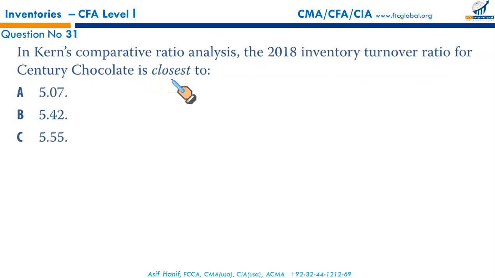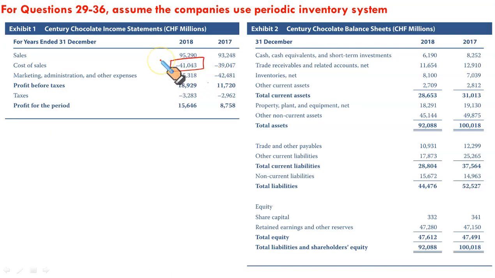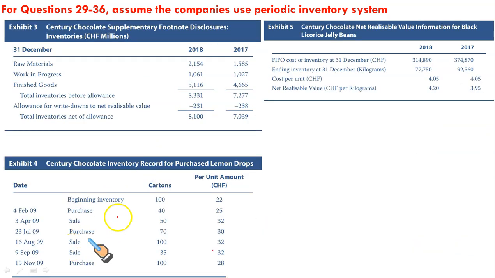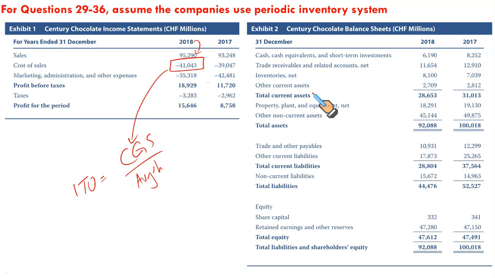we have to calculate the inventory turnover. We need to go back to the information. This is your CGS for 2018. We know inventory turnover is equal to CGS upon average inventory. Now this is the total inventories net of allowance, 8100 for 2018 in millions of Swiss francs and 7039 in 2017. So if you add these two and divide by 2, you'll get the average inventory number. So 8100 plus 7039 divided by 2 gives you 7569.5. Now this will serve as the denominator in the ITR formula.